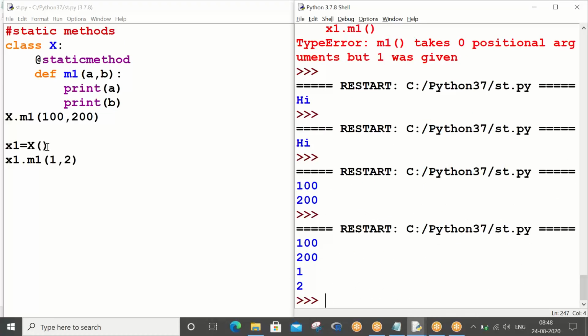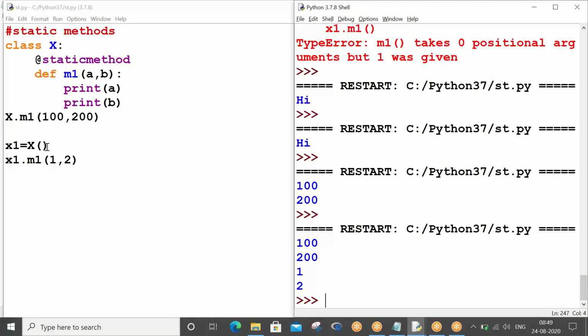Understood? So basically, static methods are the methods which we can call both by using the class name as well as a reference variable. Okay, but sir, at what point in time do I have to use a static method, a class method, and a non-static method? First of all, in all real-time applications, 99.99%, as I am telling you, you will end up with non-static methods only.